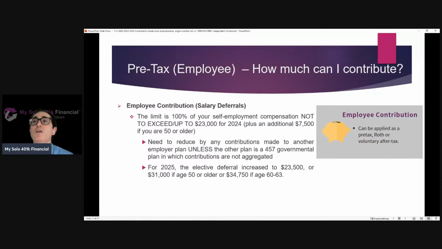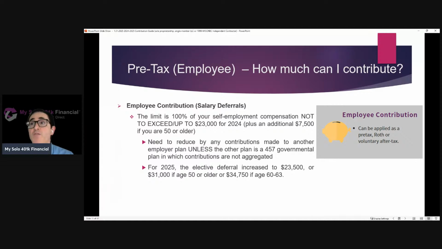So first you have the employee bucket, right? Employee contributions. Another phrase for that would be salary deferral. So the limit for employee contributions is 100% of your self-employment compensation, dollar for dollar, up to $23,000 for 2024, plus an additional $7,500 if you're age 50 or older. This is where the catch-up contribution comes in if you're age 50 or older.